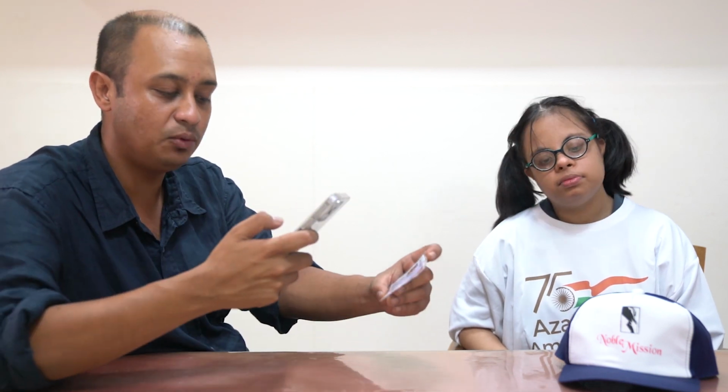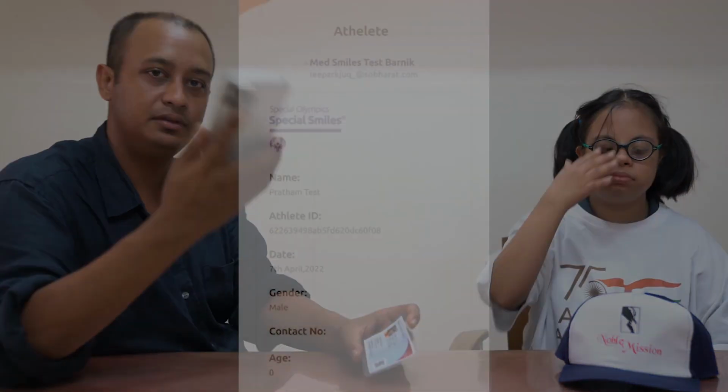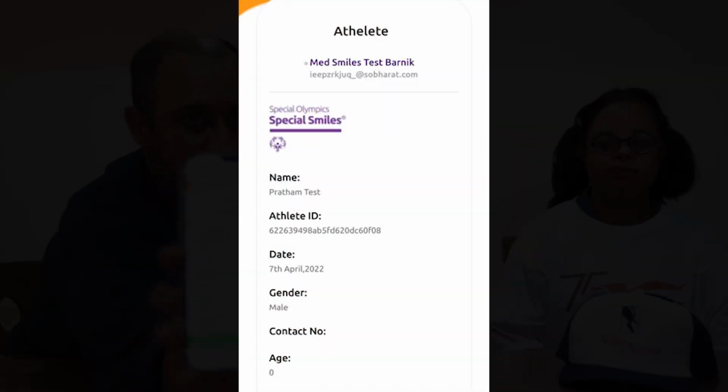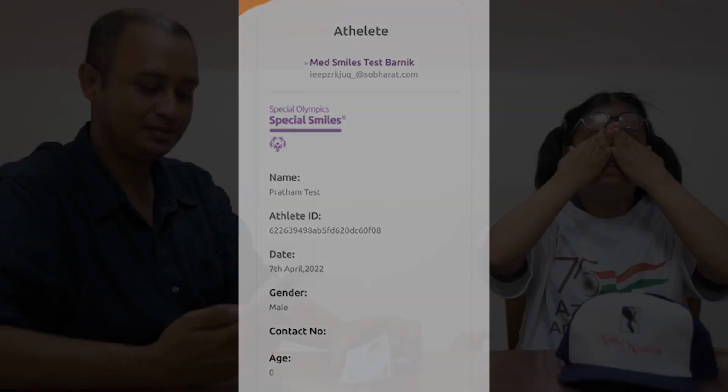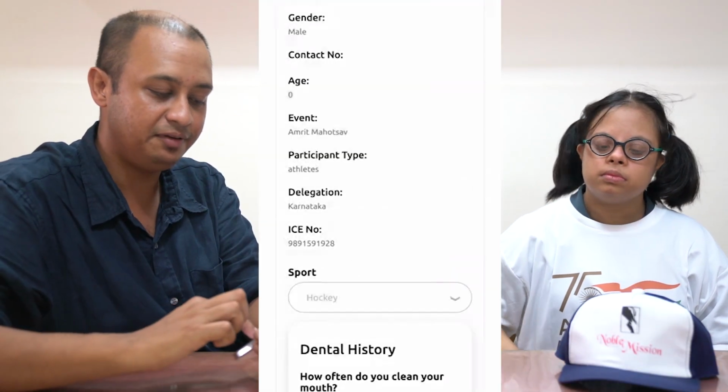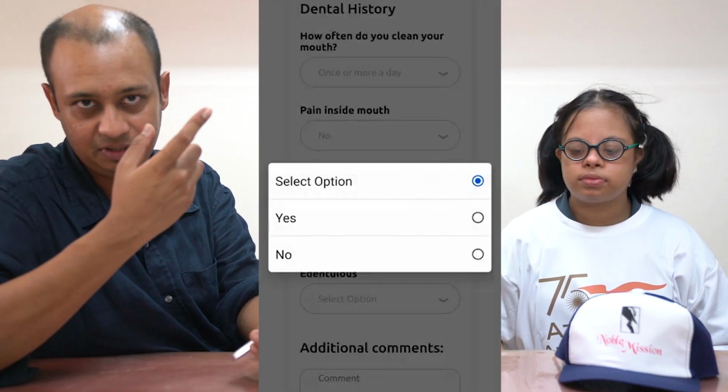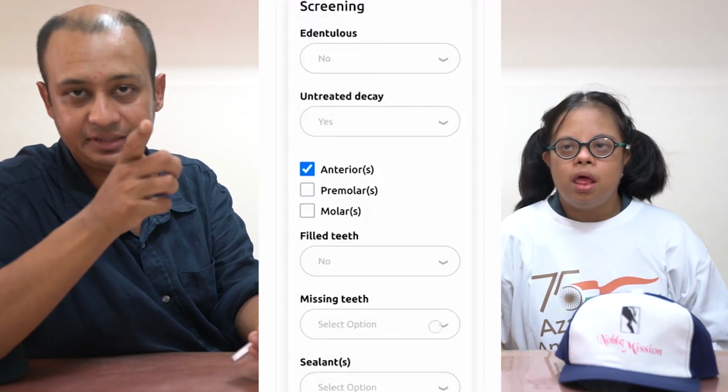Take the ID card from the athlete. That's how the ID card looks like. Point your camera at the ID card and the QR code button, and the form will appear. Right? Fill in the details. I'll scroll through over here. Fill in the details, answer the questions that you need to, and then hit submit.